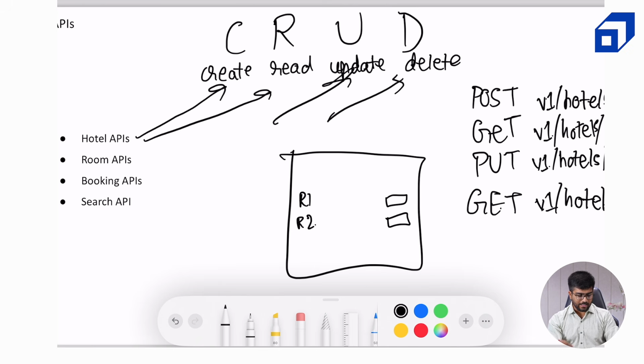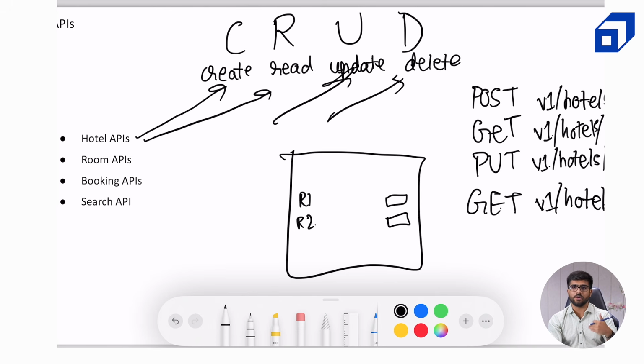Okay. Now delete we are not providing right now. Delete or update we are not providing right now because we discussed in our functional requirements that it will be an extended goal. Like if we want to, we can obviously extend it to those APIs, but for the minimum viable product, that is not necessary. Now, search API is a little different.